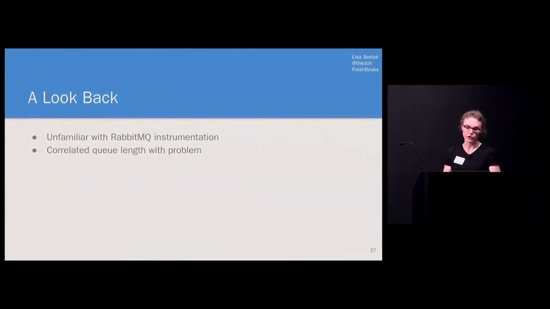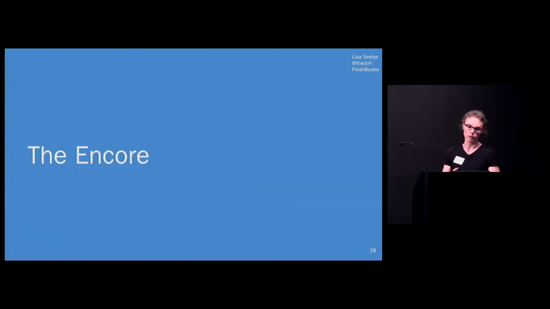I mentioned the pager fatigue earlier. I remember the days of 2015 and how noisy RabbitMQ was. We were paged every 2.5 days on average for the entire year. Most of them were unactionable. And that really informed how hesitant I was to have the queue length as an objective. I knew there had to be a better way because historically, the thing we thought we cared about didn't help us at all.